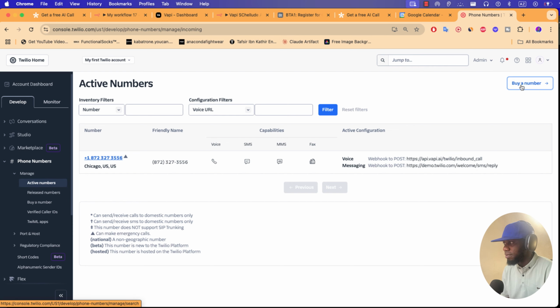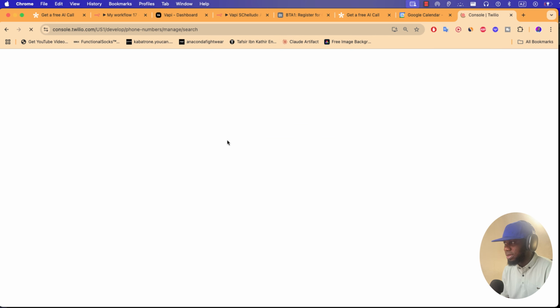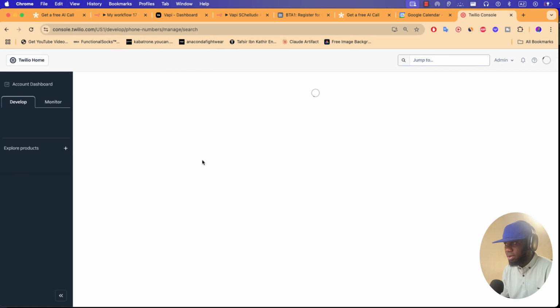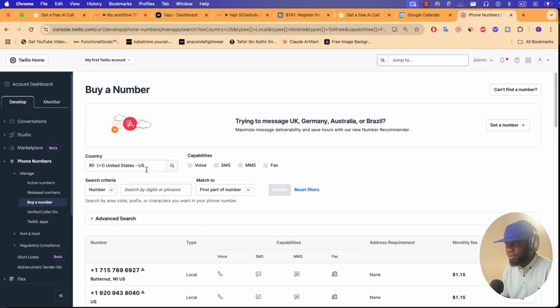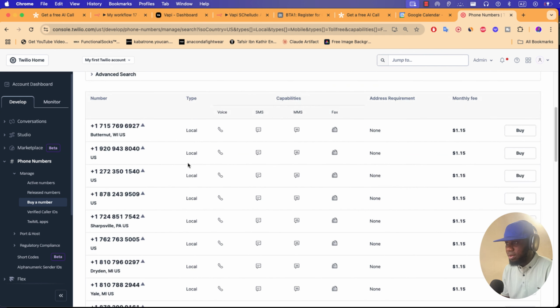If you click on buy number, you get access to the list of numbers. You have many numbers to buy, and you have USA numbers. Check the voice capability because we want to use voice, and there are many here.